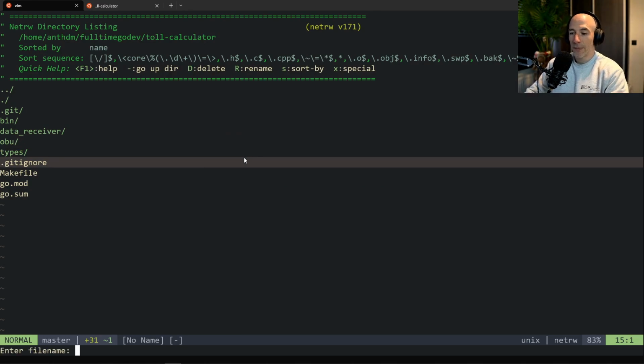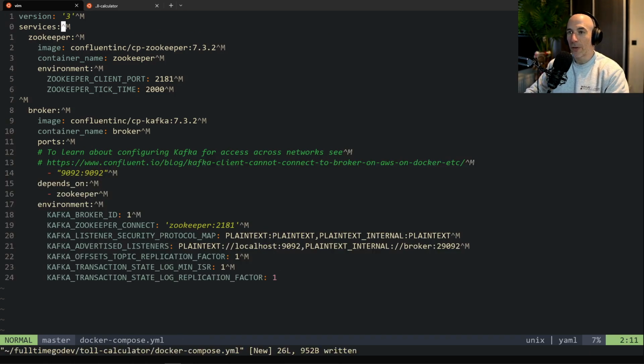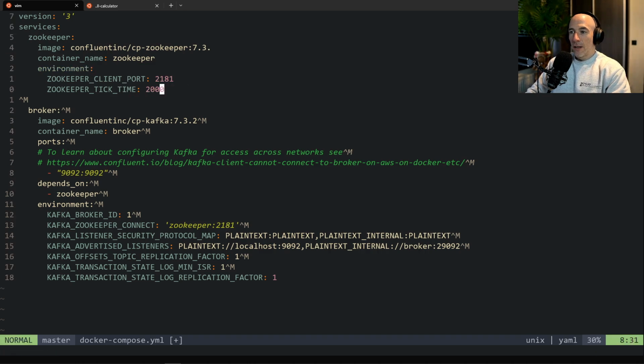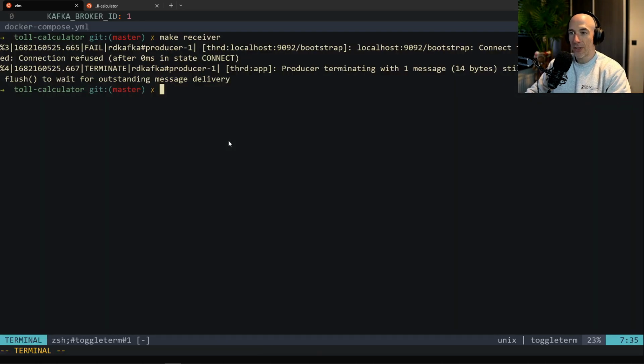It's going to be a new file. Docker compose, probably docker-compose.yml. Paste this in. The problem is it's not going to format this for me, so I'm going to delete all this wrong stuff here. It's annoying, actually. Let's delete this, delete this. Oh man, this is annoying. Zookeeper, because Kafka depends on Zookeeper, and we need to install that, otherwise it won't work. All right, that should be fine.